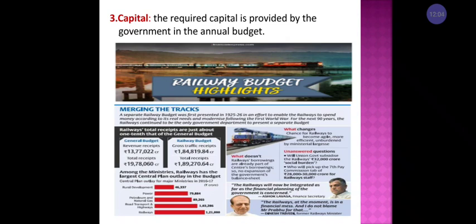For a departmental undertaking, the required capital is provided by the government in the annual budget. I think all of you know the budget. The central government or a state government announces this budget yearly, in the month of March or April. A budget is nothing but numerical terms. There you can see in numbers how much fund or capital is allotted to each department. Here I have given an example of railway budget highlights.